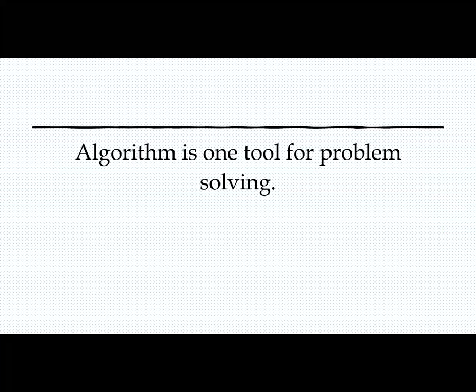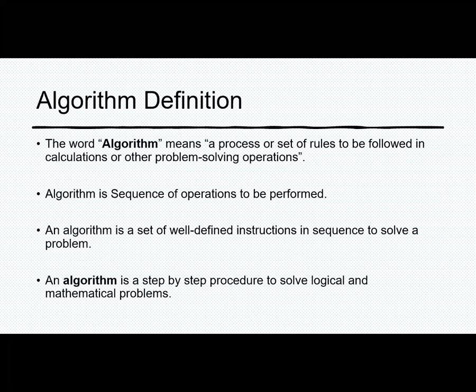An algorithm is nothing but a number of steps in a particular sequence to solve a particular problem. What is the formal definition of an algorithm? The word algorithm means the process or set of rules to be followed in calculations or other problem solving operations. An algorithm is a sequence of operations to be followed.